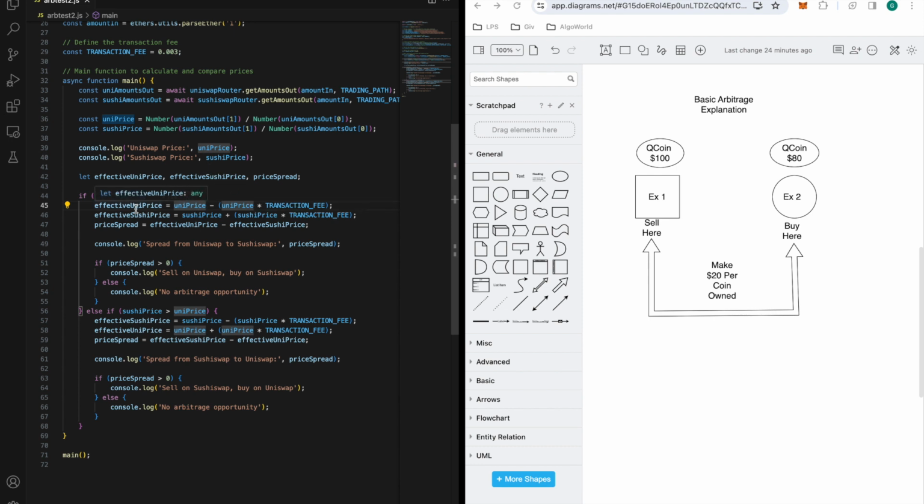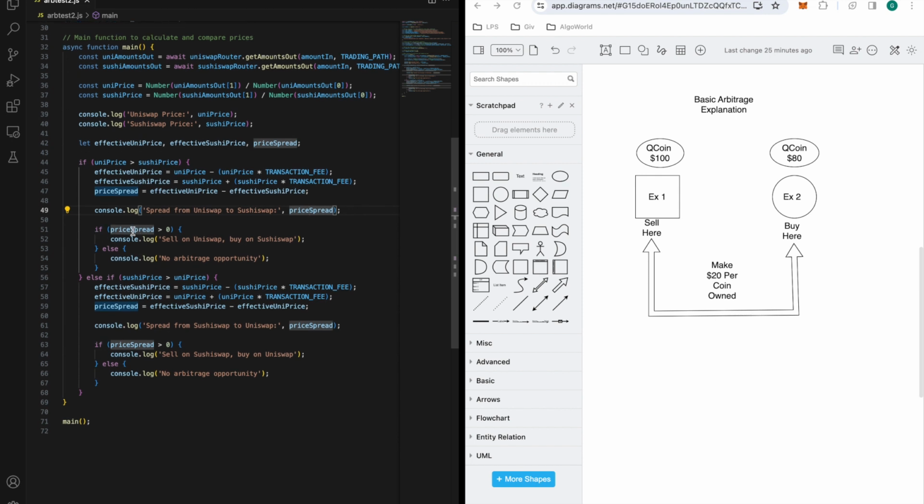All right. And this is when we're going to be going from Uniswap to SushiSwap. That's essentially what they're saying. If the Uni price is greater than Sushi price, we're going from Uniswap to SushiSwap. All right. And we're going to do the same thing here, but we're going to add it for the Sushi price. And then the price spread will be the difference between these two values here. And that's where we're going to get the price spread for that.